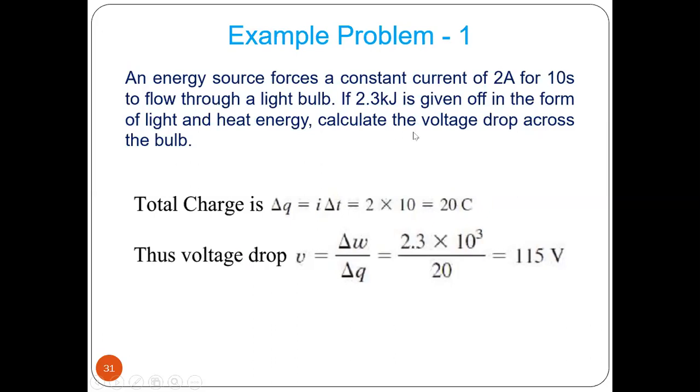Now what you have to find out? We have to find out voltage drop, right? And this is the kilojoule. 2.3 kilojoule is given in the form of light or heat energy. That is the energy, so that is W. So V equal to what? W by Q. We have already found out Q. W is given 2.3 kilojoule. So 2.3 into kilo means 10 to the power 3. So again, see, we are using this kilo term. Okay. And if you calculate, you will get 115 volt.